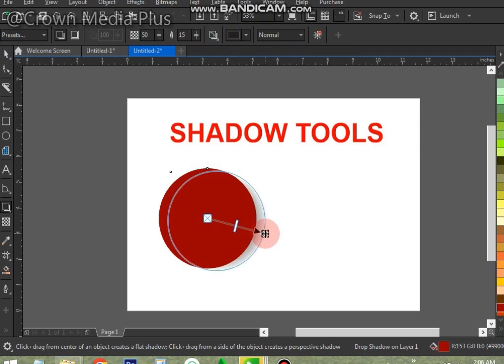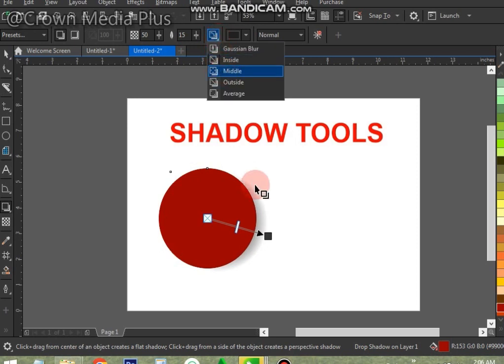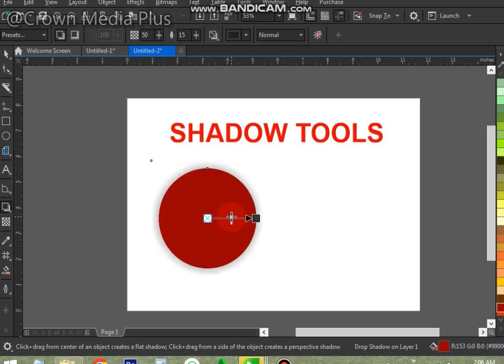Drop shadows appear behind or below objects. Inner shadows appear inside objects. You can add drop shadows and inner shadows to most objects or groups of objects, including text and bitmaps. You can add drop shadows and inner shadows interactively or by using presets.